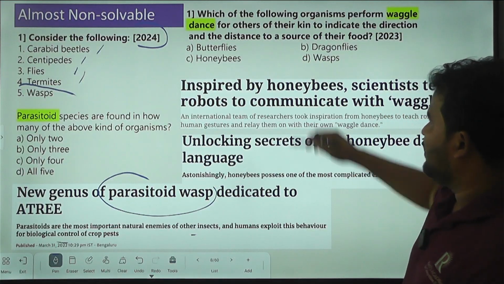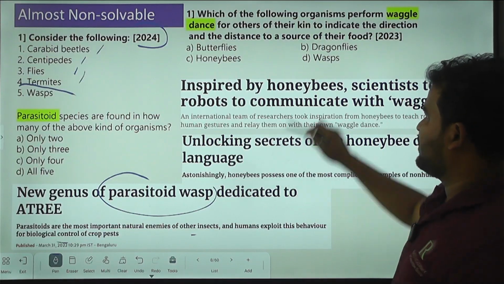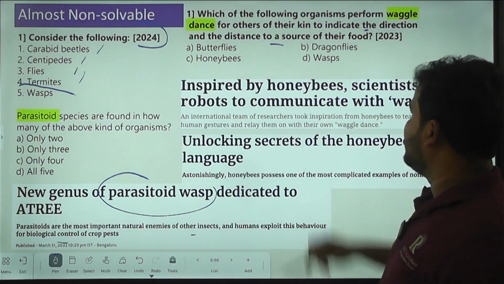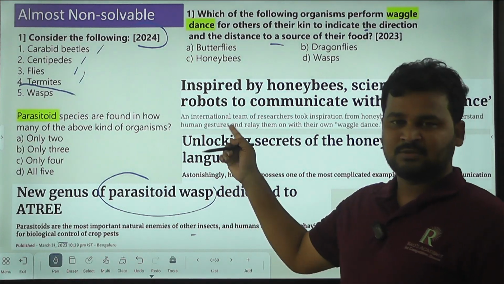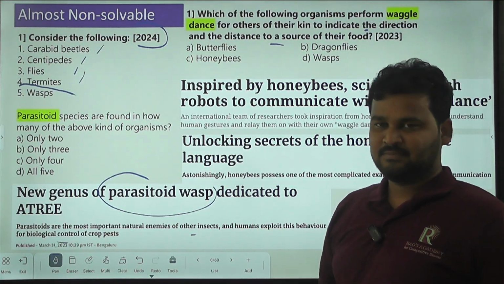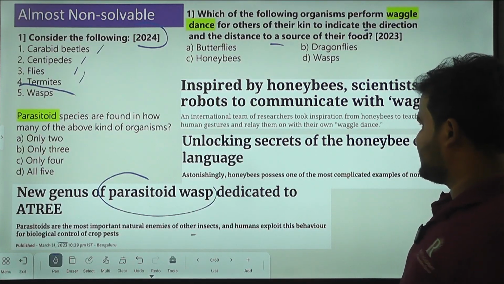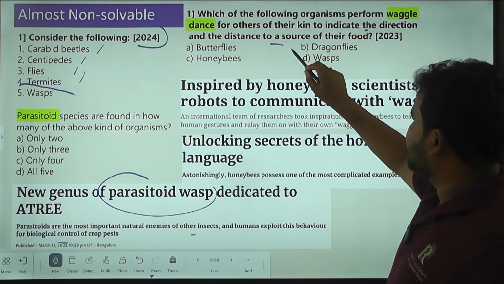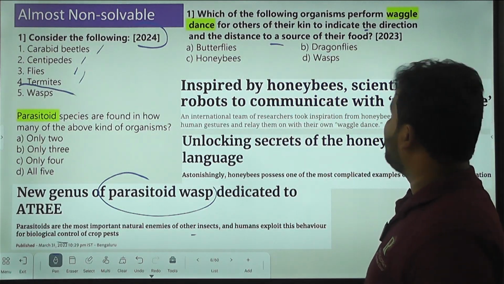Next after that: which of the following organisms perform the waggle dance for others of their kin to indicate the direction and distance to a source of their food? Okay, so it is also related to current affairs. The information was published in the newspaper. He is asking which organisms perform the waggle dance.